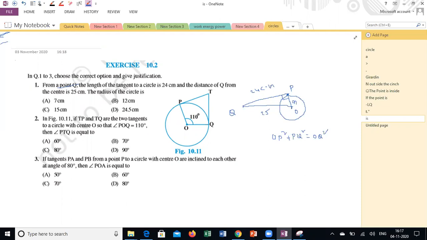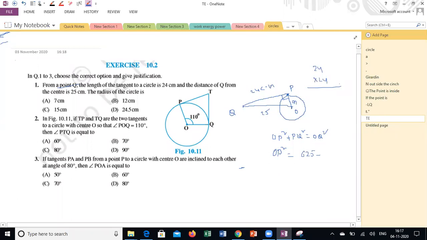So radius is 7 centimeter. How to calculate the radius? OP square we don't know. So OQ square is 25 square, 625, minus 24 square. How much is 24 square? 576, sir. 576.